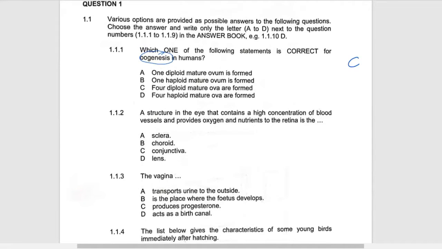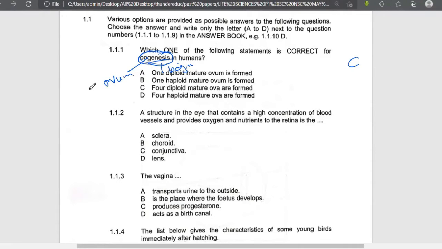Oogenesis means the beginning of the ovum, or the process by which the ovum is formed in humans. Oogenesis comes from the word oo, which means ovum, and genesis, which means beginning, to begin something. So which one of the following is correct?